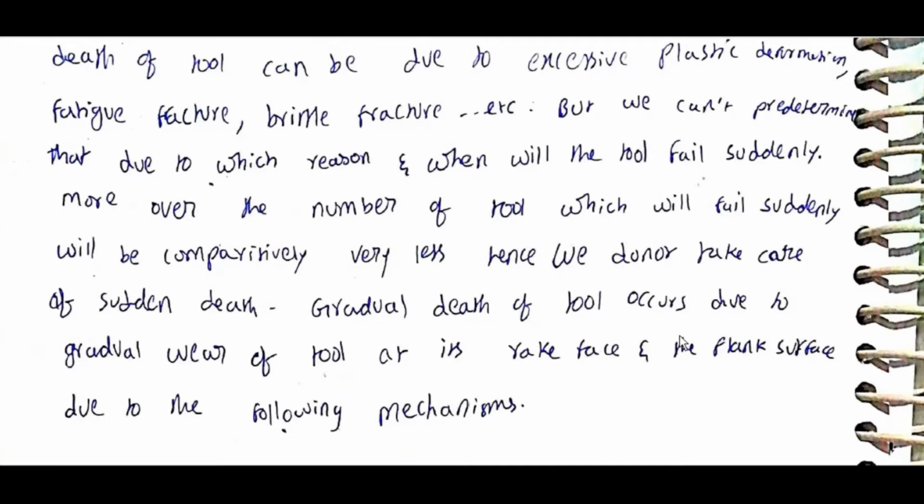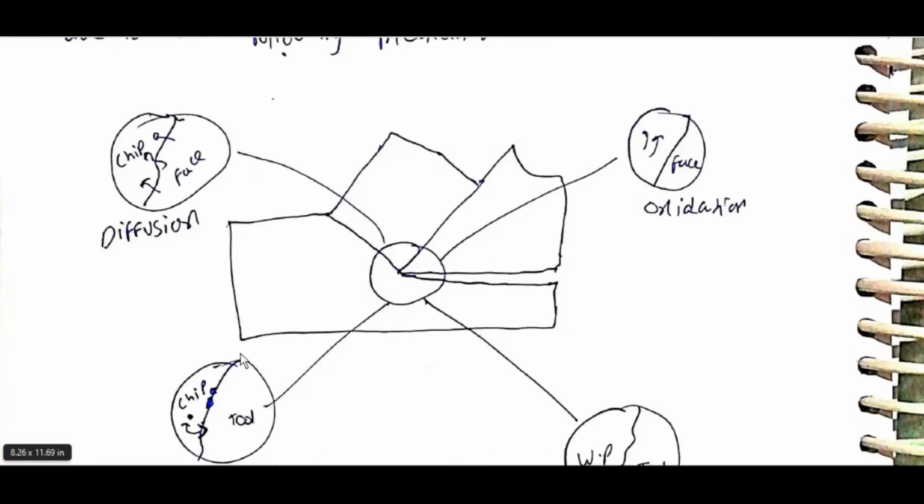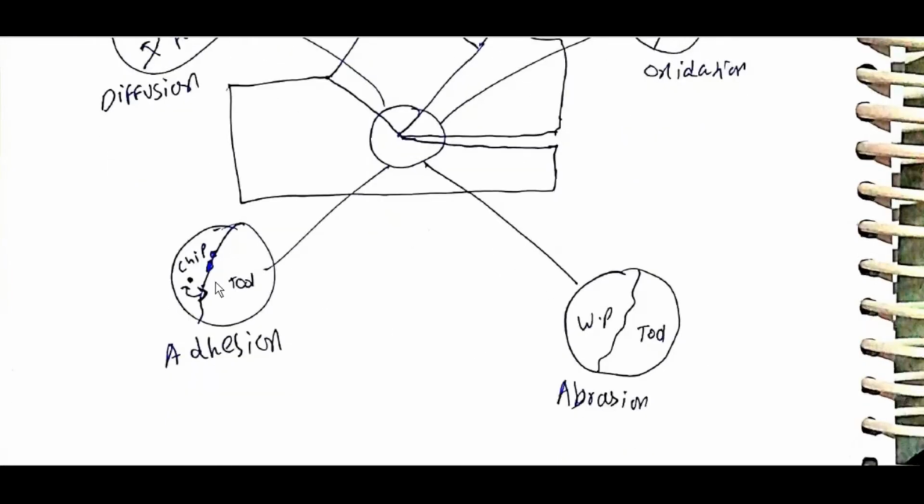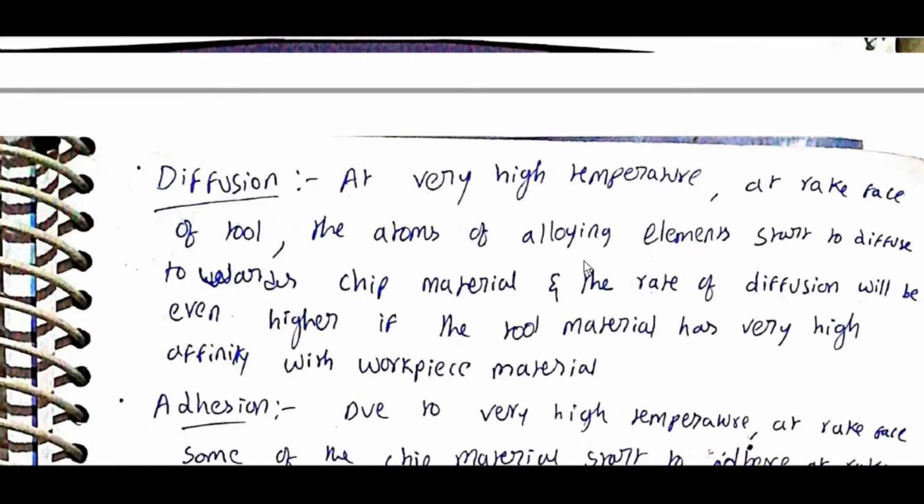Gradual death of tool occurs due to gradual wear of tool at its rake face and the flank face surface due to the following mechanisms: diffusion, oxidation, tool chip adhesion, workpiece tool abrasion. Diffusion: at very high temperature at the rake face of the tool, the atoms of alloying elements start to diffuse towards the chip material, and the rate of diffusion will be even higher if the tool material has very high affinity with the workpiece material.